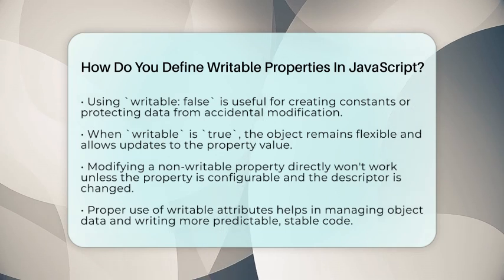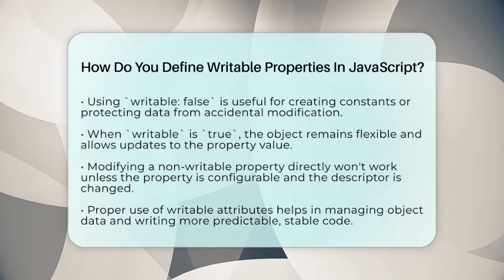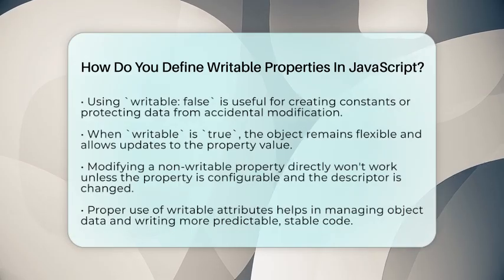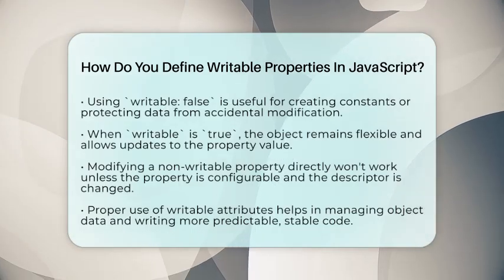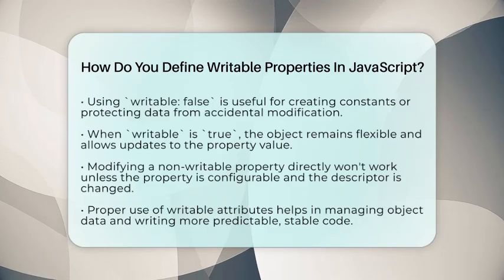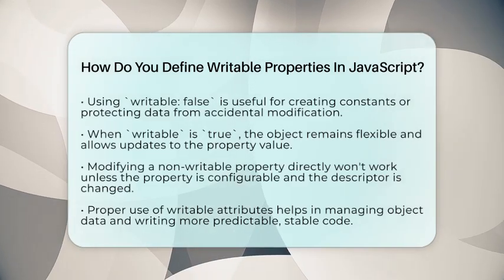In summary, writable properties in JavaScript are defined by setting the writable attribute in a property descriptor, usually with Object.defineProperty. This gives you precise control over whether a property can be changed after it is created. Knowing how to set writable helps you manage object data more effectively and build more reliable code.